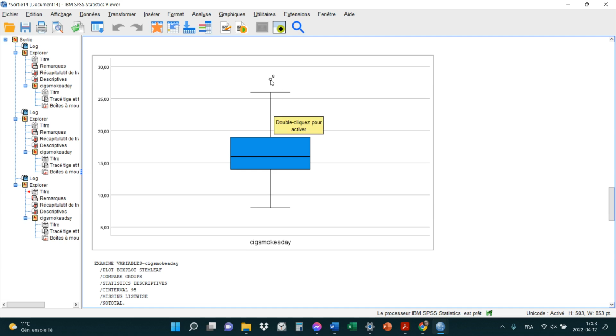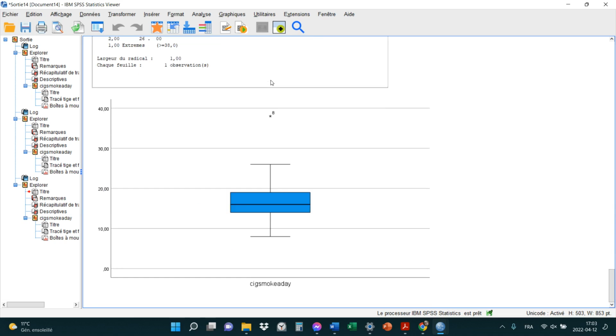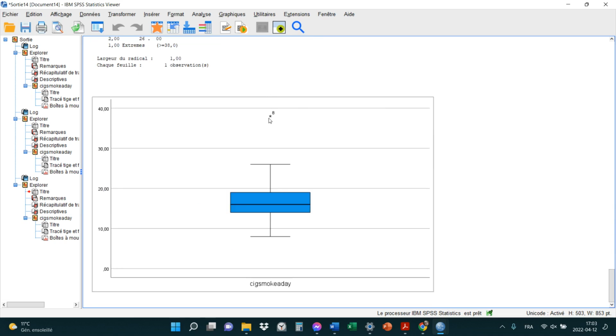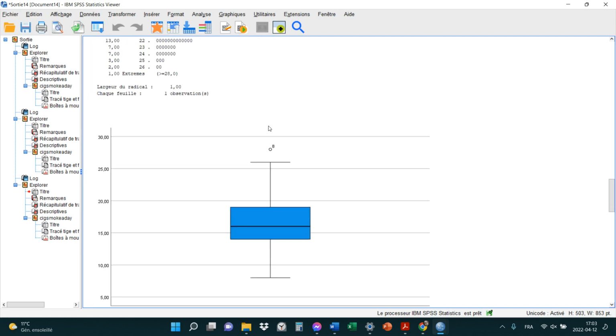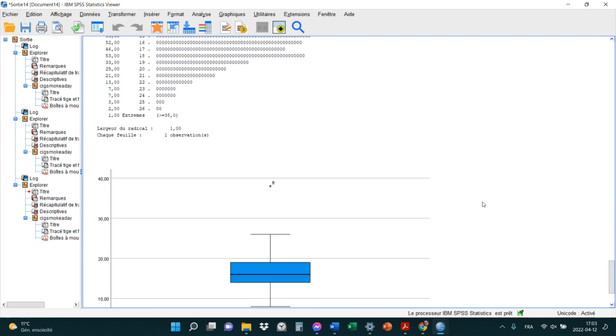but researchers that know about this stuff actually tend to use more this one because it's just more, if you have an outlier with a star, it's more of a serious case. If you have an outlier with just a little bubble like this, c'est peut-être pas un cas très très important. Okay? That's what I wanted to show you here.